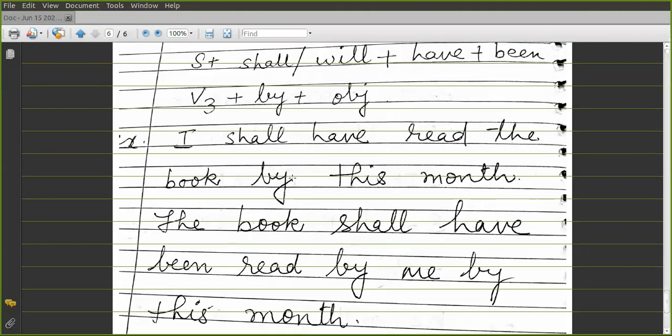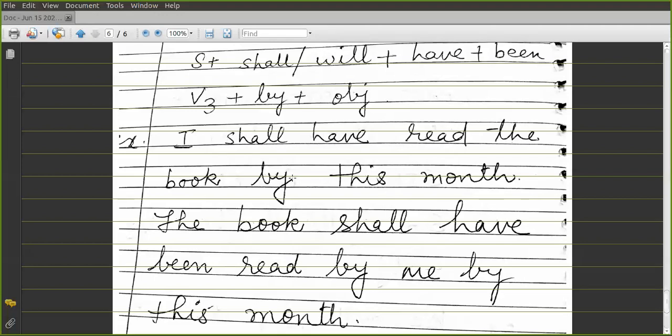In past continuous you use was, were plus being. Then in the present perfect you use has, have plus been. In past perfect you use had plus been. And in future perfect, of course, shall, will plus have plus been plus V3 plus by plus object.